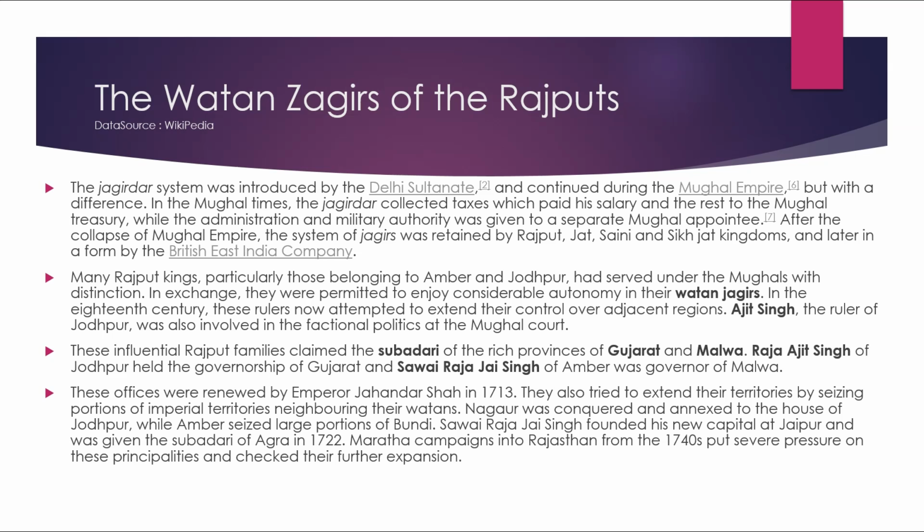Raja Ajit Singh of Jodhpur held the governorship of Gujarat, and Sawai Raja Jai Singh of Amber was the governor of Malwa. These offices were renewed by the Emperor Jahandar Shah in 1713. They also tried to extend their territory by seizing portions of imperial territories neighboring their watans.